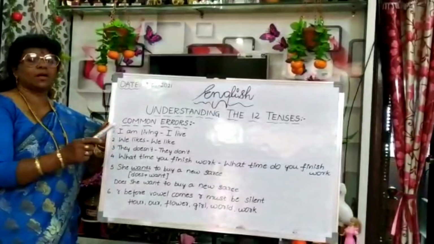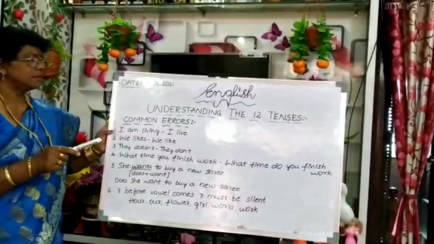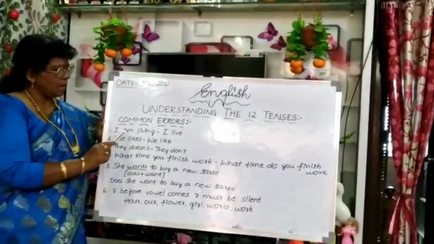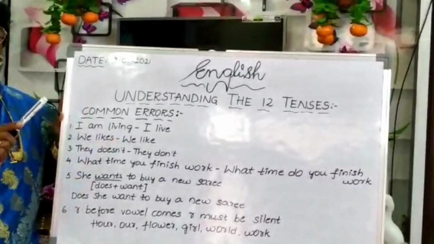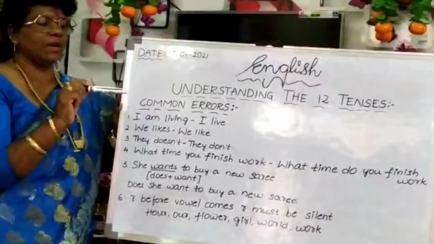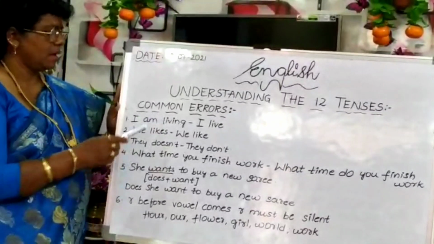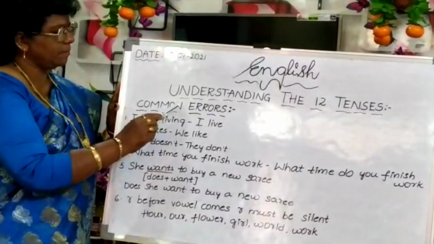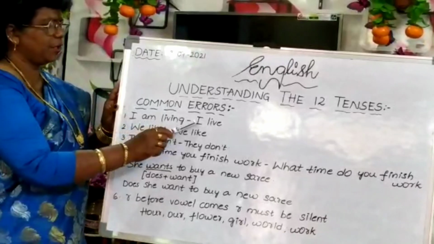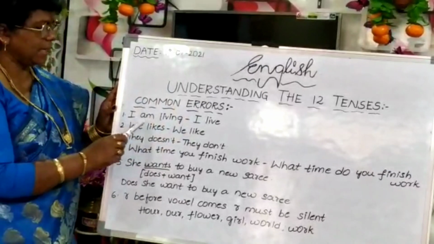Children, common errors we are committing in the field of simple present tense. Common errors. See, I am living in Hyderabad. When we will use that? I am living in Hyderabad. We will use that in present continuous. But we are discussing simple present. Simple present we use I live. I live in Hyderabad.